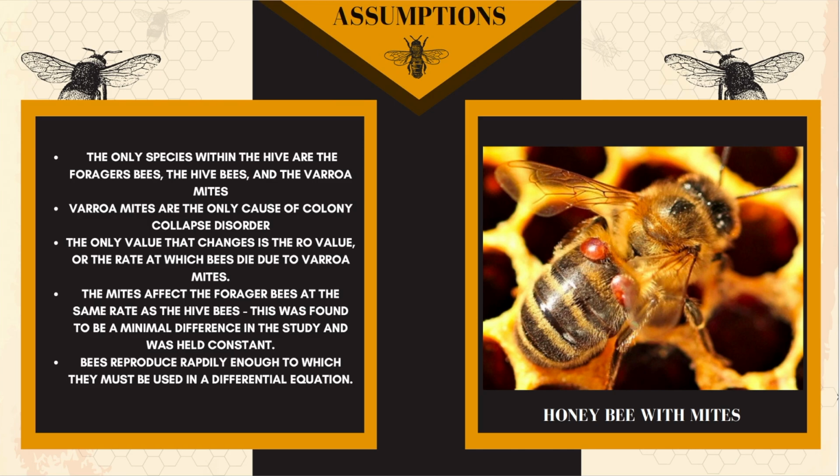The only value that will change is the R0 value, or the rate at which the bees die due to the Varroa mites. The mites affect the forager bees at the same rate as the hive bees. This was found to be a minimal difference in the study and was held as a constant. The bees will reproduce rapidly enough that a differential equation must be used.